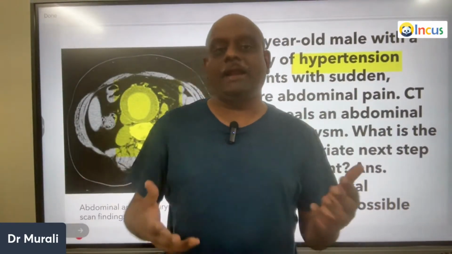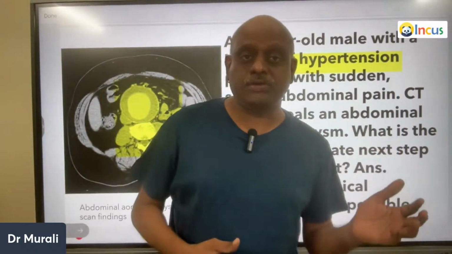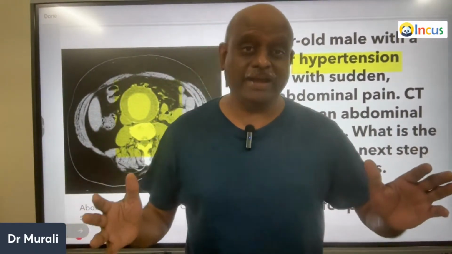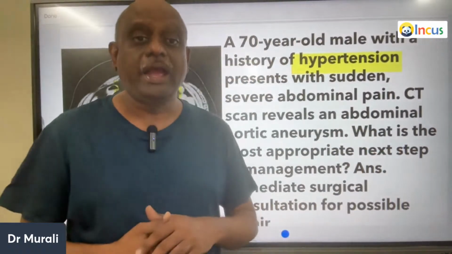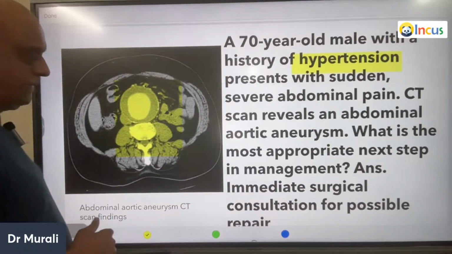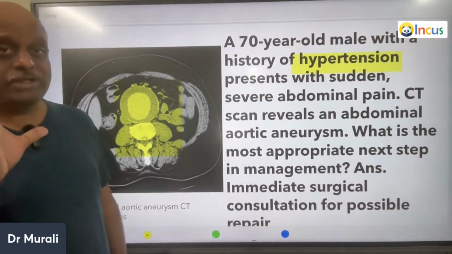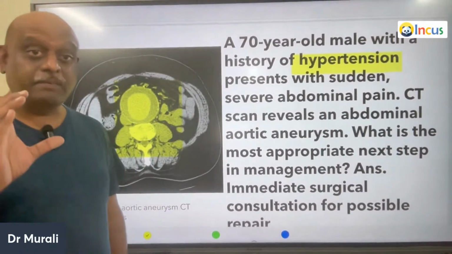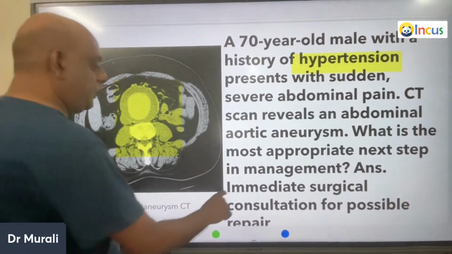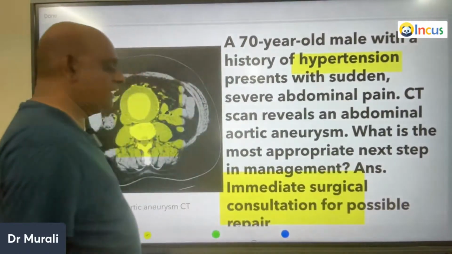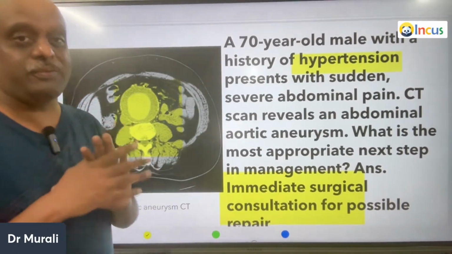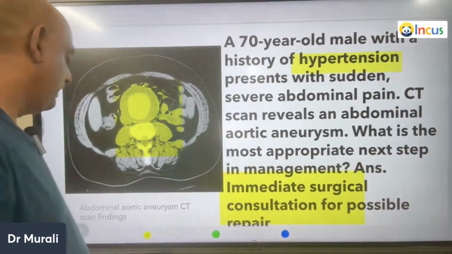For some other reason, in an elderly person with a history of atherosclerosis, if you happen to do an ultrasound, you will find as a surprise that there is an abdominal aortic aneurysm. So what is the next step in the management? Depending upon the size, and because you have got severe abdominal pain, you need to do an immediate surgical consultation for the possibility of repair, is what you have to remember.